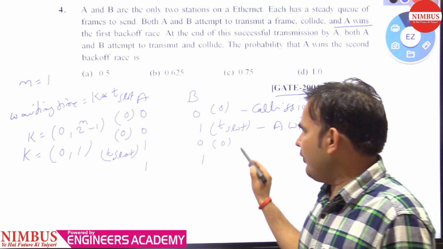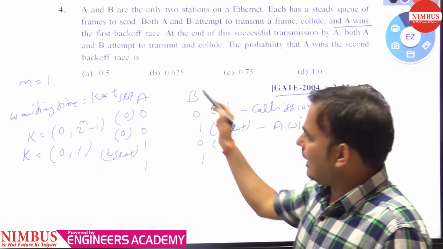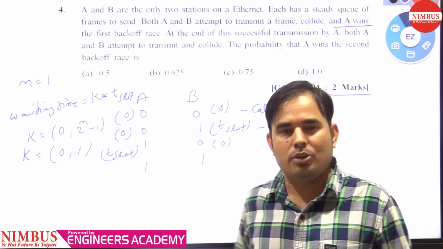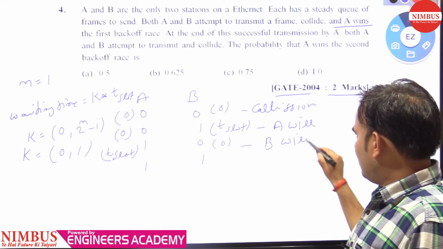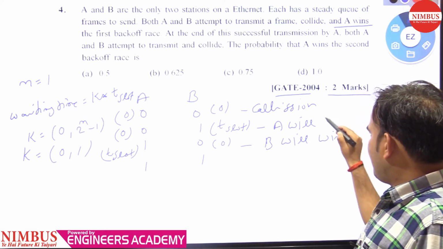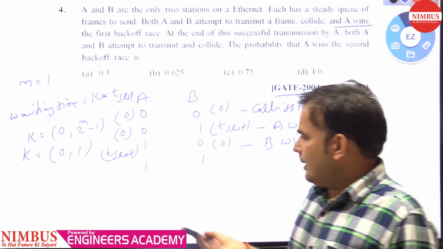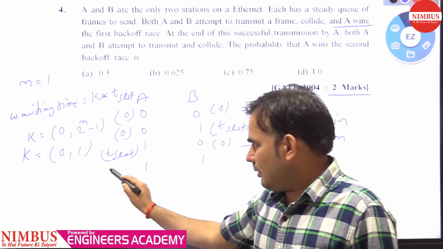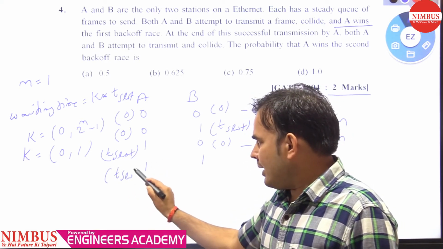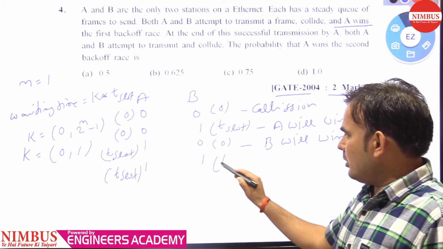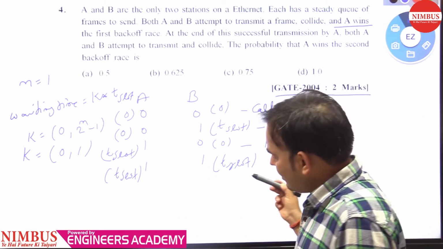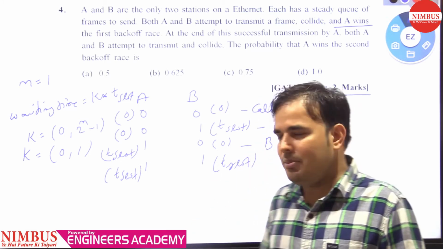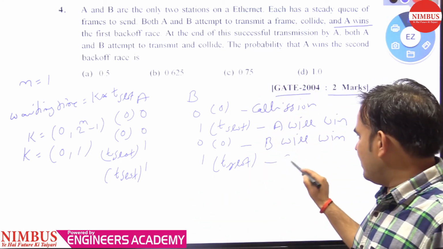So when B is transmitting the message, A will wait its time slot, and definitely B will win. Similarly, if A is waiting one time slot and B is also waiting the same time slot, they will start transmitting at the same time, so there is a collision.